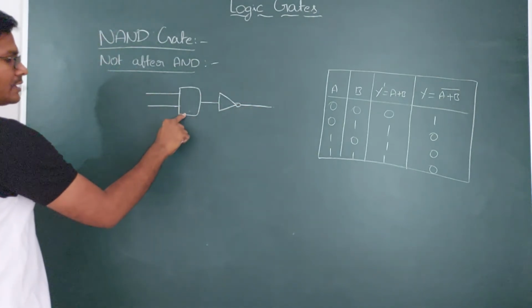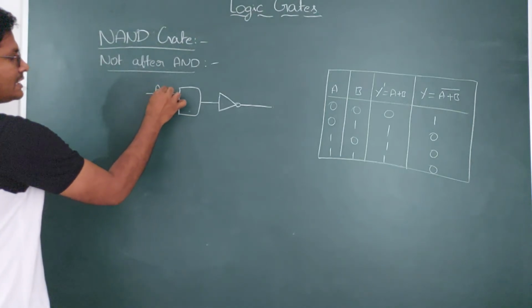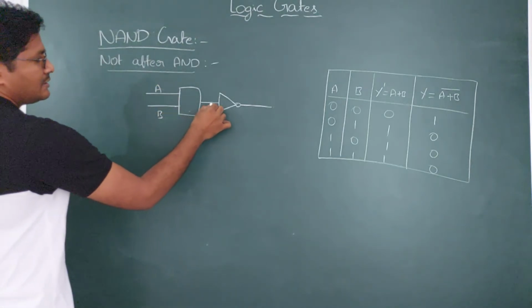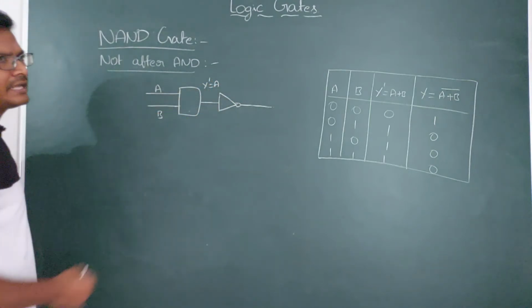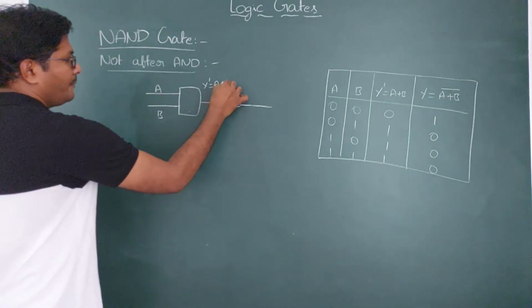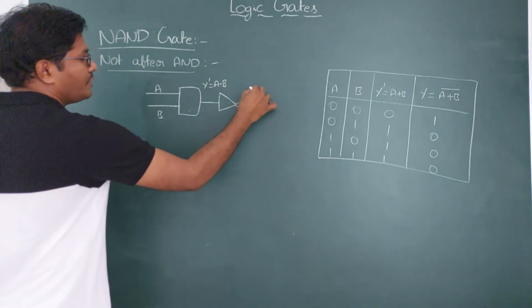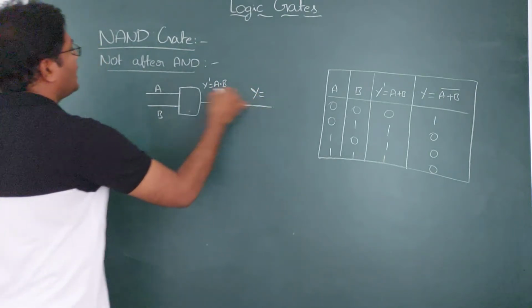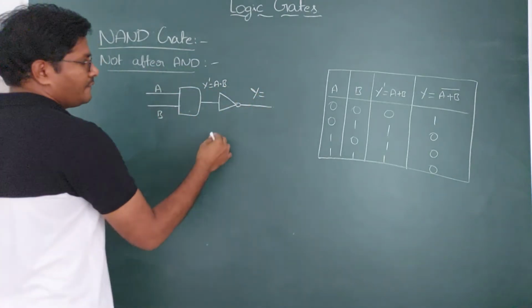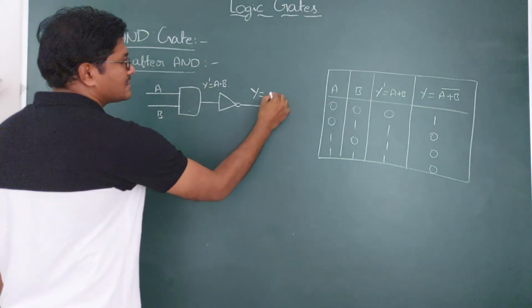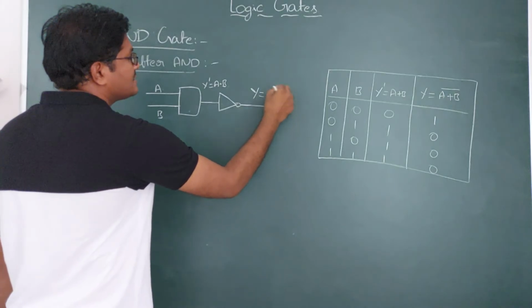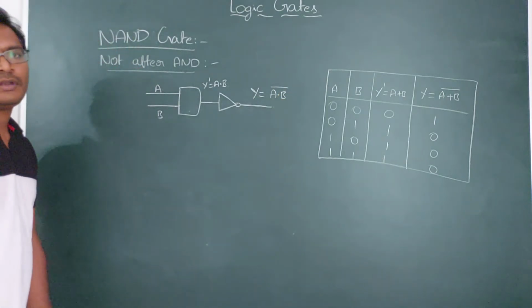NOT after AND. So the input signals are A and B, and this is said to be the intermediate signal. Y is equal to the AND gate. The AND gate Boolean expression is A into B. And the final output you are going to get, which is the NAND gate Boolean expression, is NOT of AND. So AND is A into B, and this is inverted by NOT.